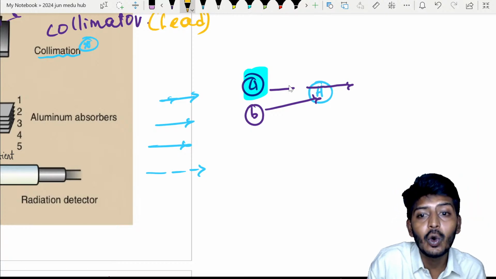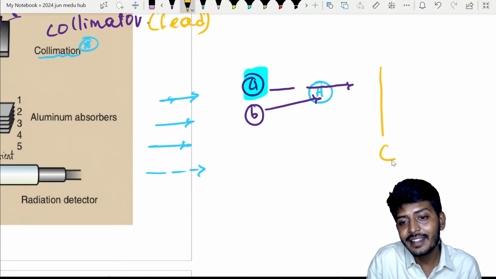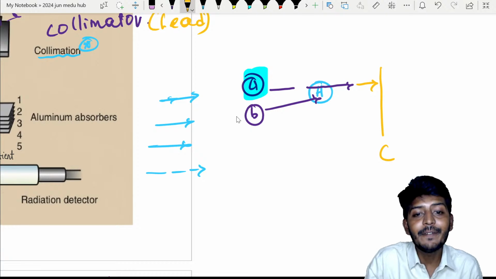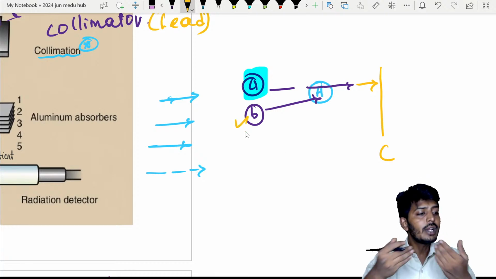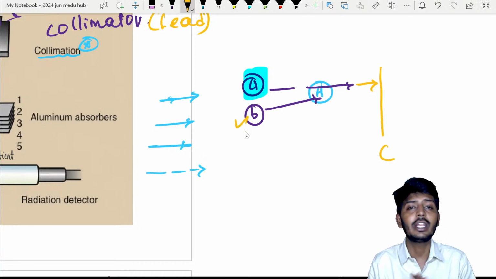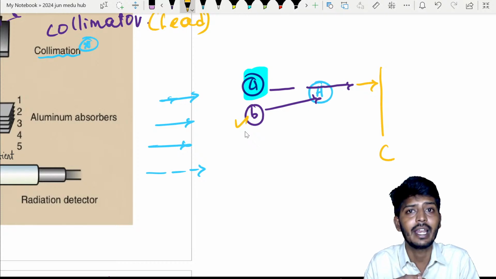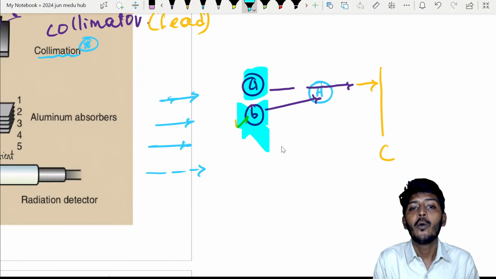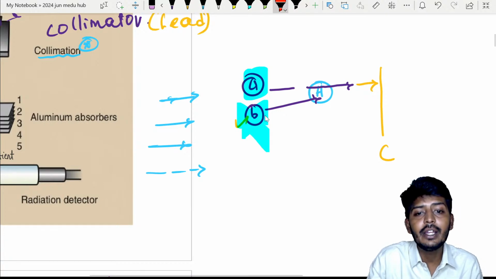If it penetrates and goes to the other side, only then my cassette will be able to take that X-ray and create an image. If it cannot penetrate, it will come and sit in the body and damage the human body. Apart from that, it is not greatly useful. So which one will be absolutely useless? B. Why? Because of its inability to penetrate.